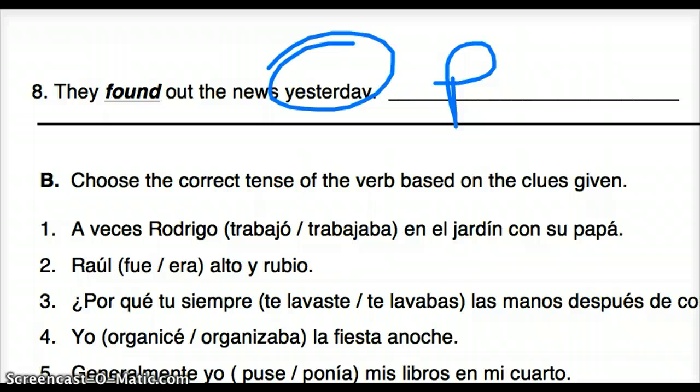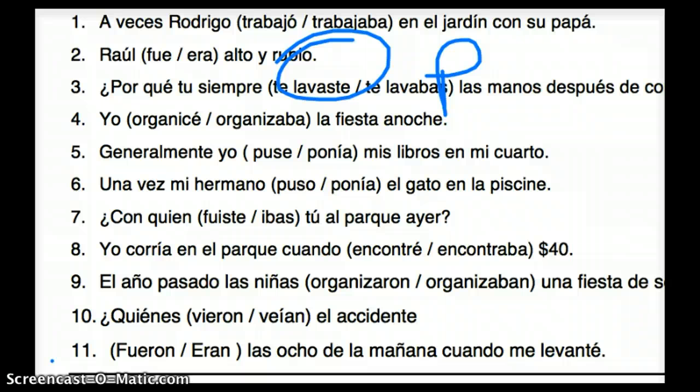Moving on. Choose the correct tense of the verb based on the clues given. So, a veces Rodrigo trabajó or trabajaba en el jardín con su papá. Well, let me adjust the screen real quick. All right. And I do want you to try to do this on your own before you get my answers. Maybe you can hit pause, or I'll take a little bit of a break here just to give you time to think about it yourself.